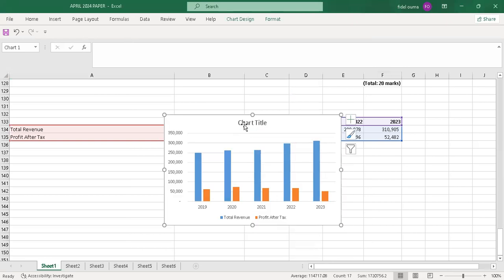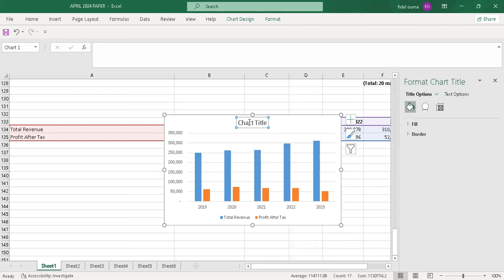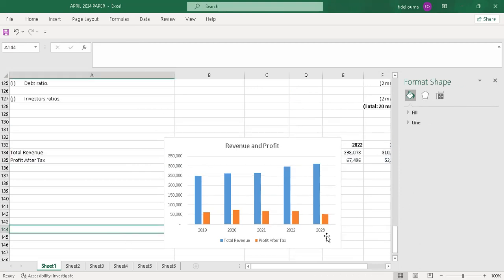Once you say okay, just come and include the chart title. So say revenue, and profit. Not and profit. So say revenue profit, then you just click outside. So that's captured already.